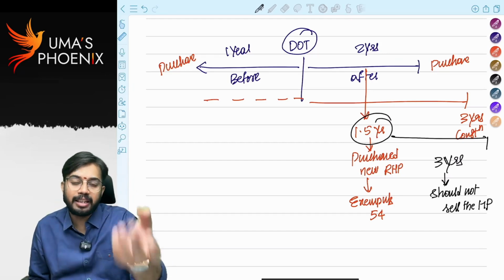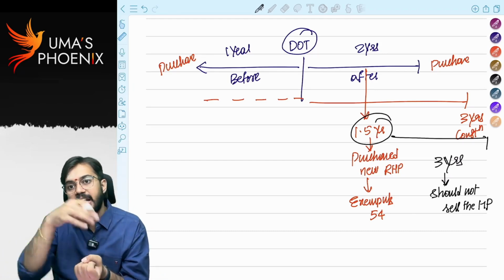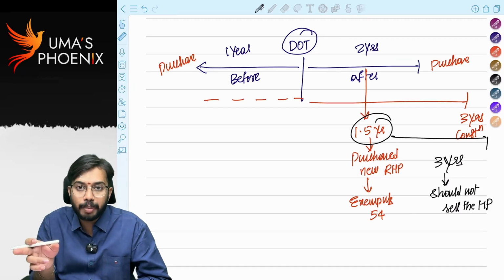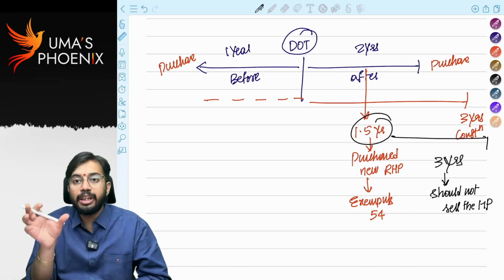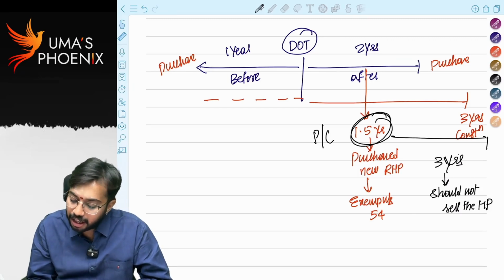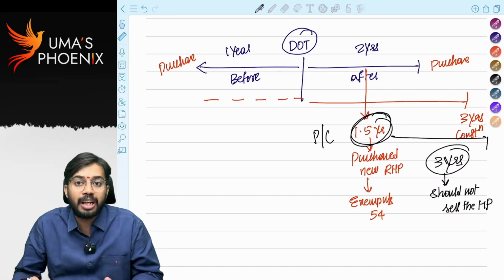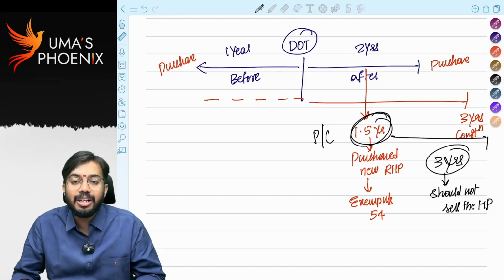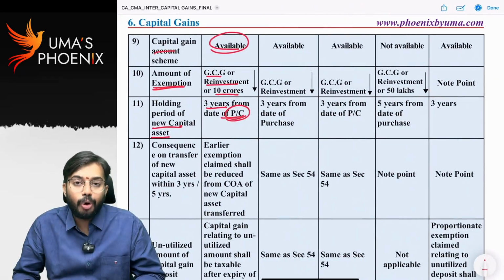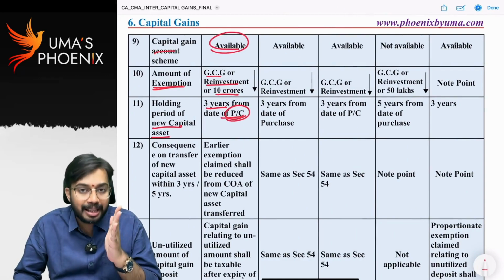I am selling one residential house property, capital gain received. This capital gain is reinvested in new residential house property. Once I reinvest in new residential house property, from the date of purchase or construction, for the next 3 years, I should not sell the new residential house property. Is it clear? That's what. Holding period means lock-in period. The date on which a new house property is purchased.